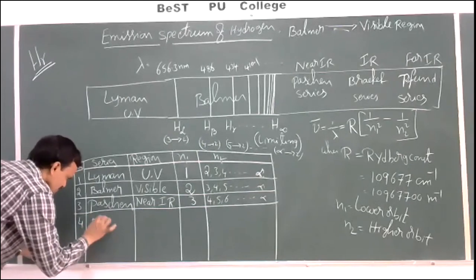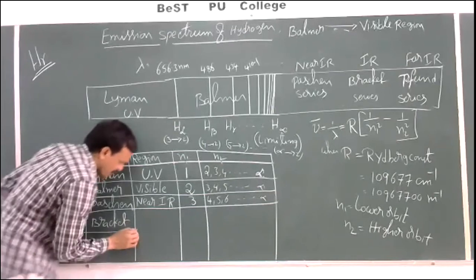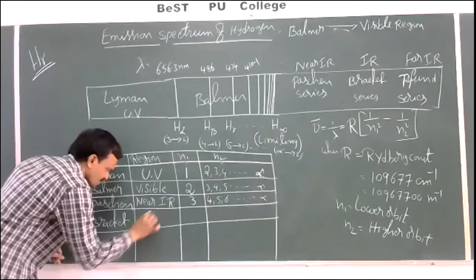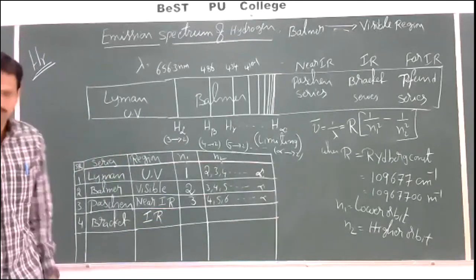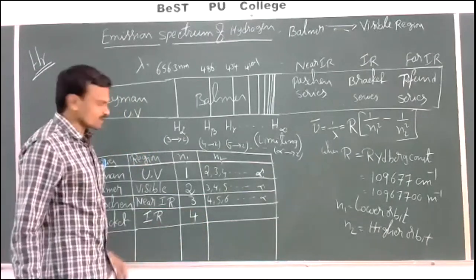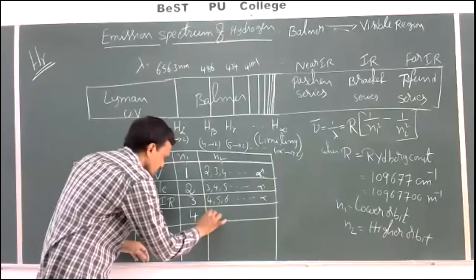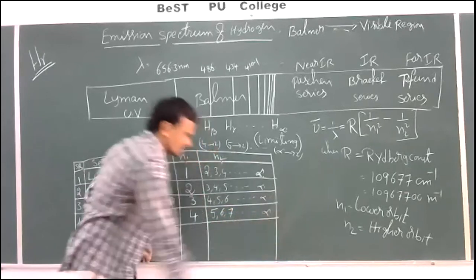Brackett series. So this Brackett series is obtained in IR region, exactly the middle of the IR region, infrared region. And this is obtained whenever electron jumps from any higher orbit to fourth orbit, 5, 6, 7 and so on infinity.